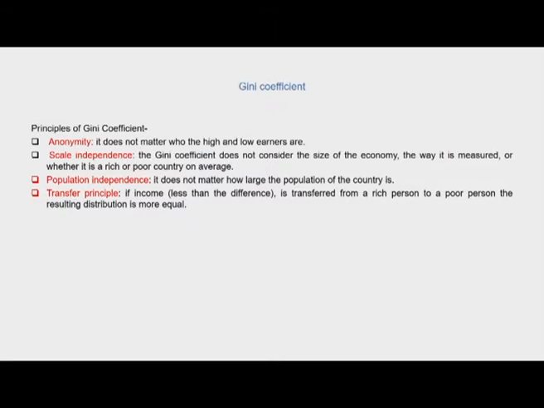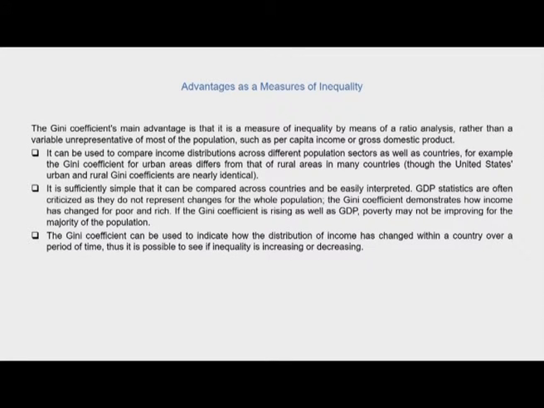The Gini coefficient does not consider the size of the economy, the way it is measured, or whether it is a rich or poor country on average, and it does not matter how large the population of the country is. If income is transferred from a rich person to a poor person, the resulting distribution is more equal. So it satisfies all of these principles, because of which the Gini coefficient is a highly used measure of inequality.